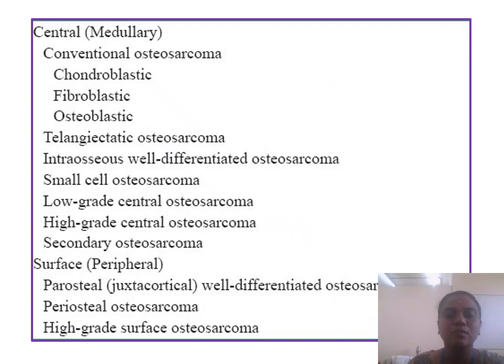These are the various types of osteosarcoma. We call them central osteosarcoma or surface osteosarcoma. Central, that is, those tumors arising within the medullary region, we call central osteosarcoma, and it has subtypes. The central osteosarcoma subtypes include conventional osteosarcoma, telangiectatic osteosarcoma, intraosseous well differentiated, small cell osteosarcoma, low grade central osteosarcoma, high grade central osteosarcoma, and secondary osteosarcoma. Subtypes of surface osteosarcoma include parosteal, periosteal, and high grade surface osteosarcoma.